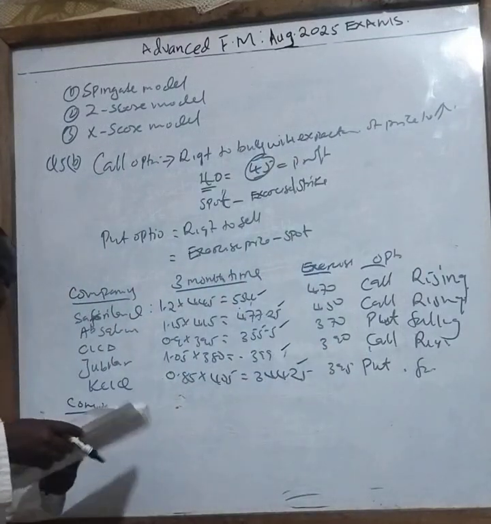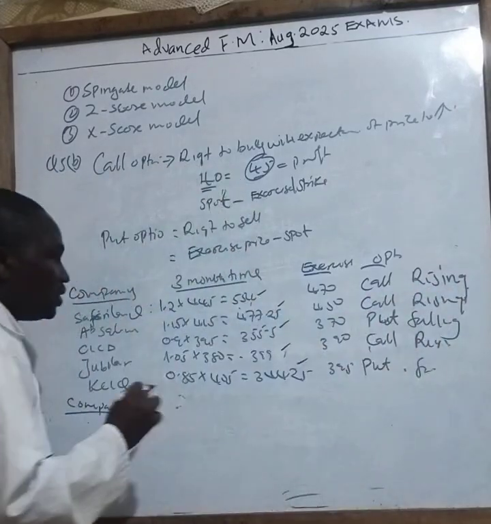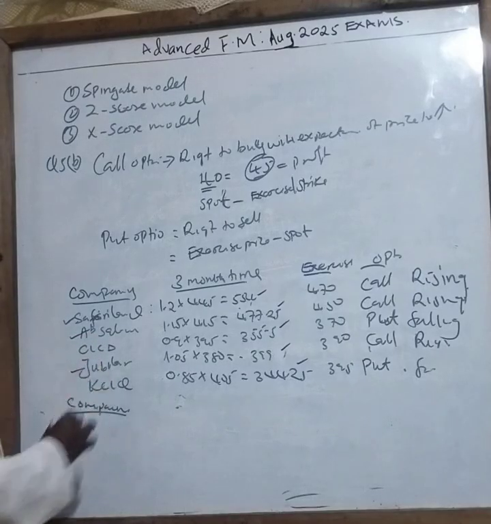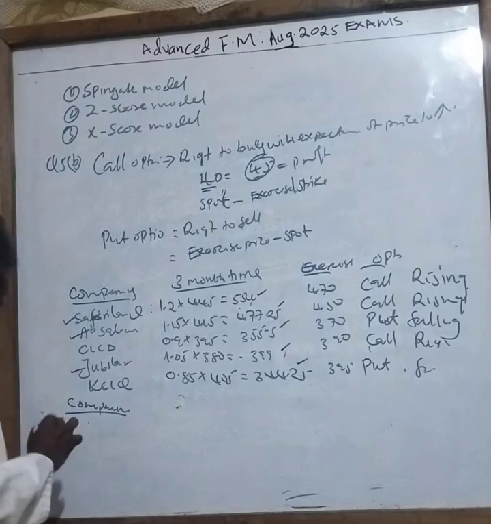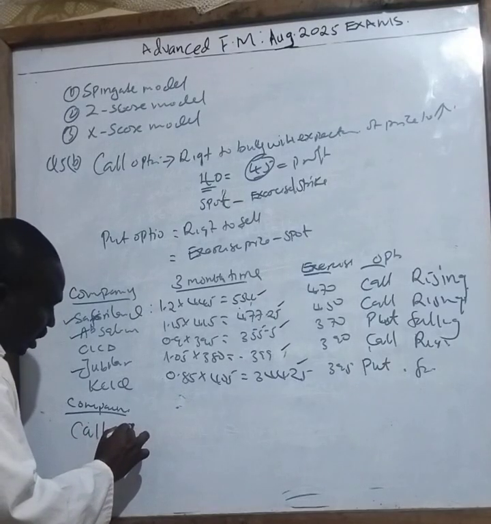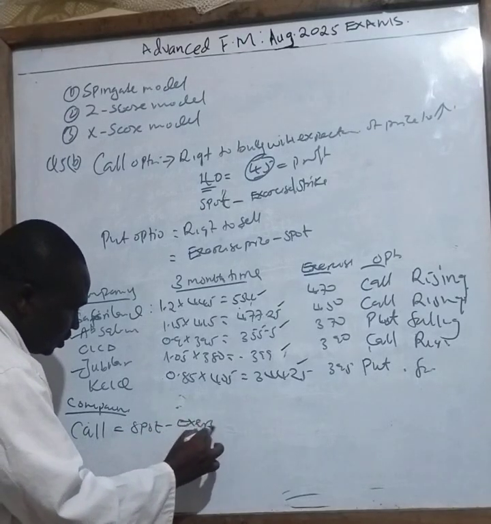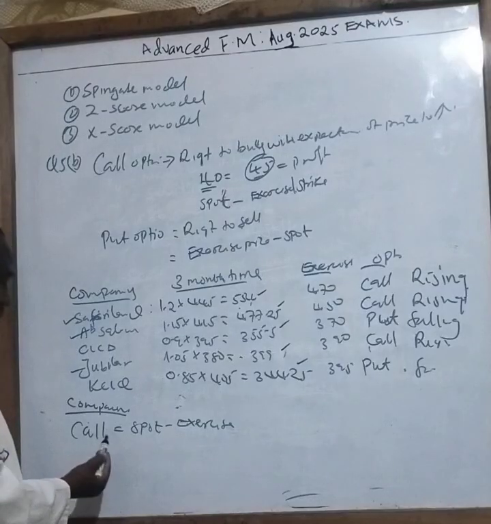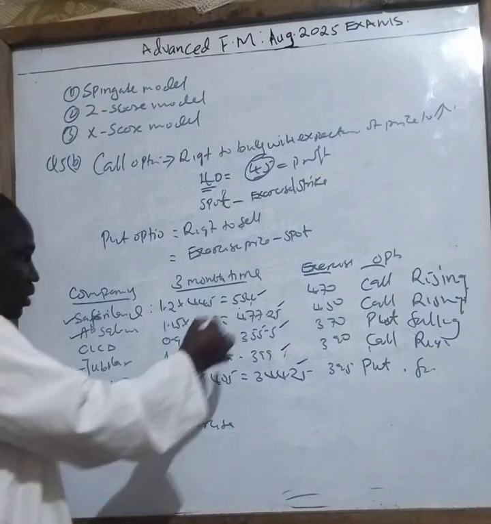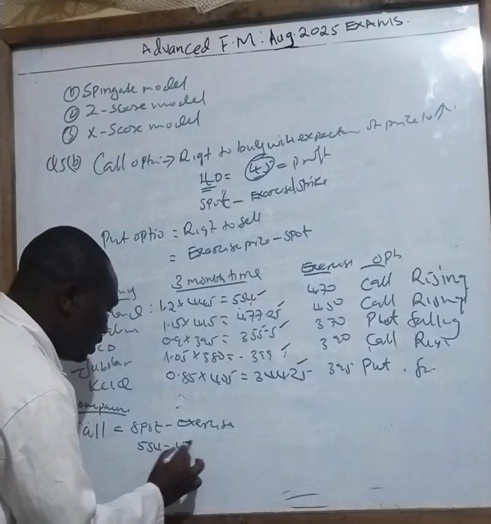Then the last part is very easy. Once we have now put our information the way it is, we now say companies 1, 2, 5 and 3 are calls. Now for the call, we say it is spot minus exercise. Now for company 1, spot, that is the current, is 555 minus the exercise, which is 470.